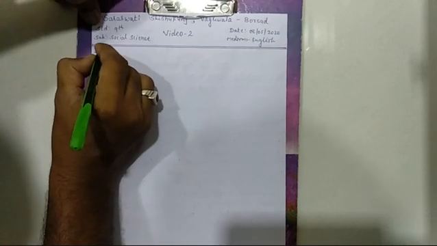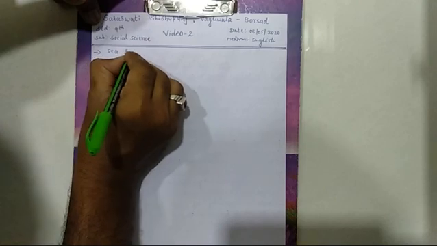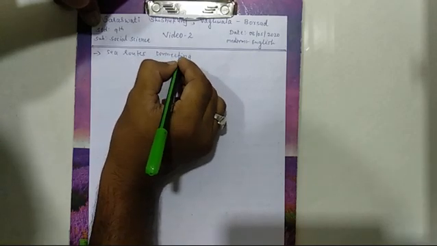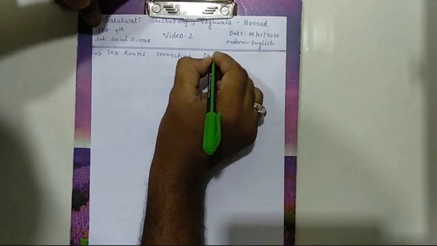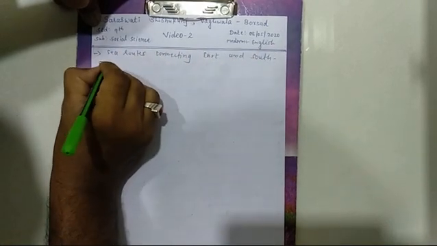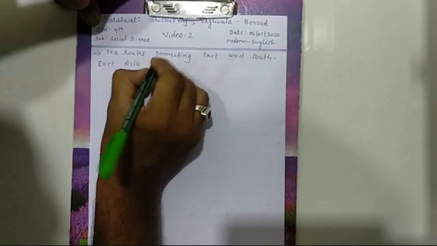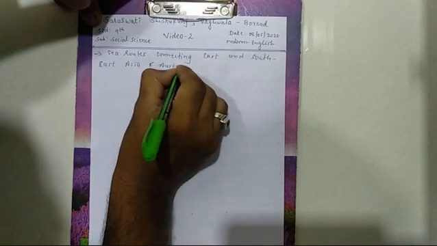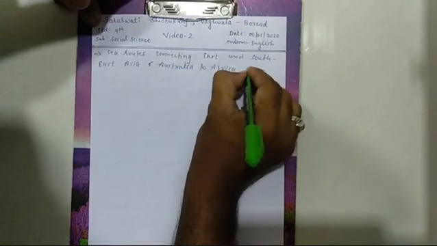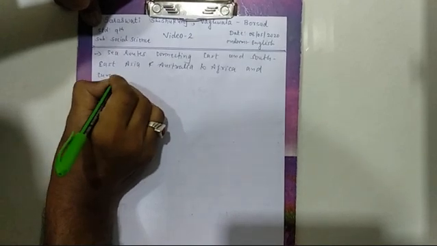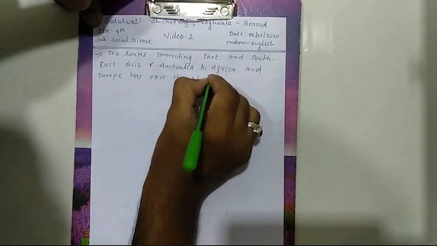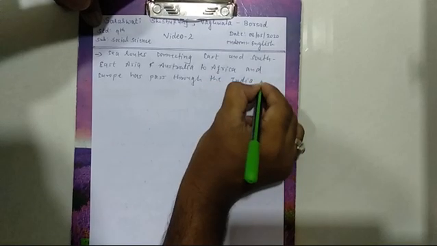So I will mention over here: sea routes, or you can say waterway, connecting East and Southeast Asia and Australia to Africa and Europe pass through the Indian Ocean.